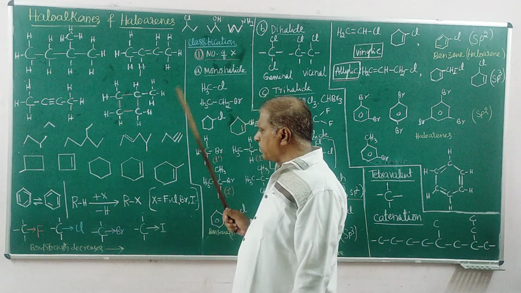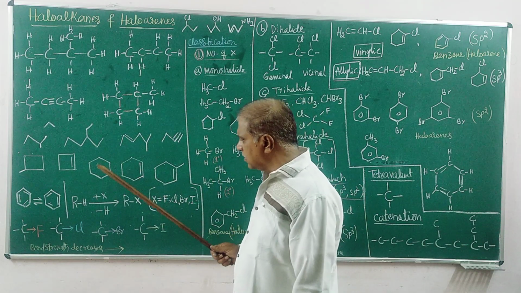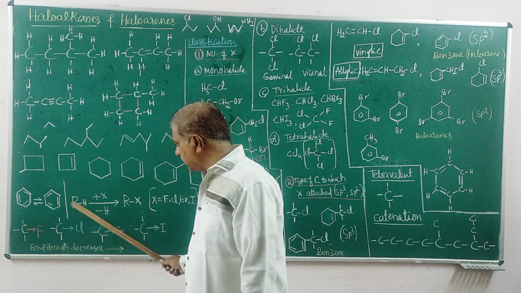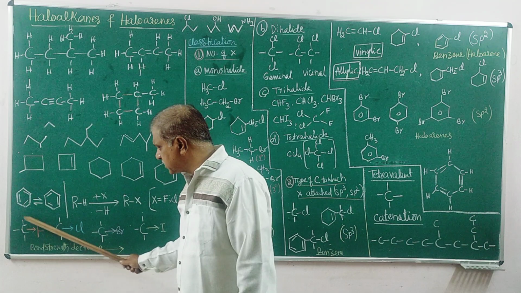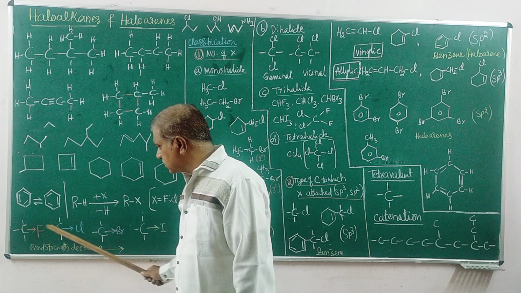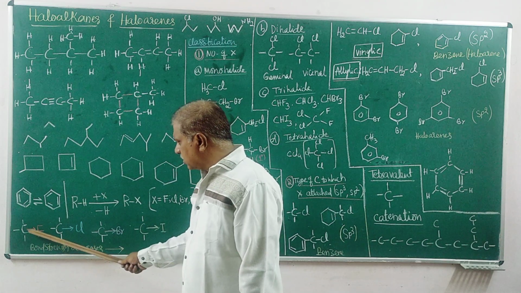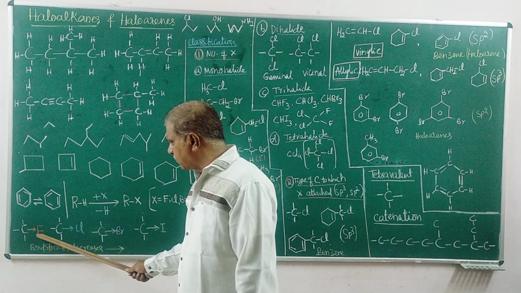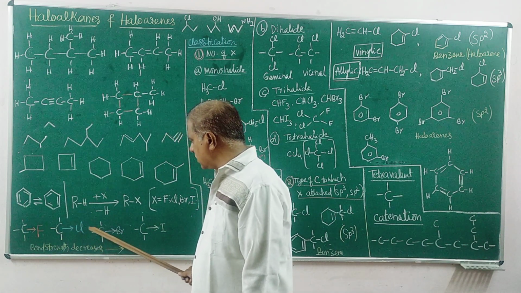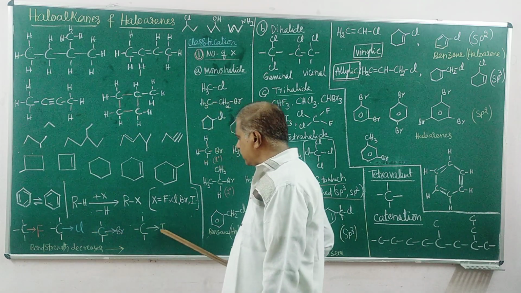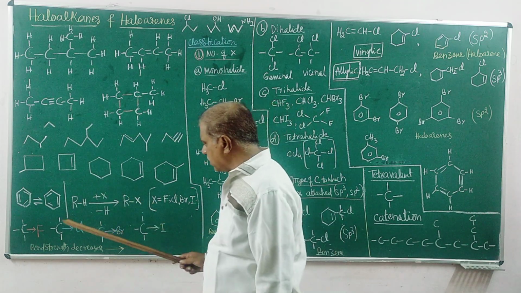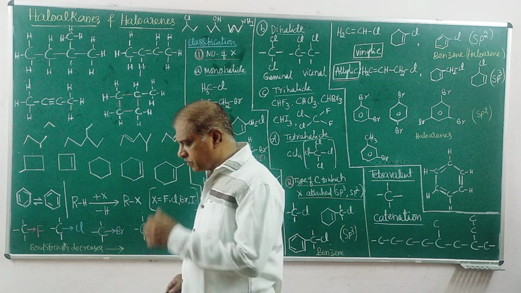After the chemical bond formation, the halogen bonds with the carbon only, and inside R there are all the other structures. Chemical bond between carbon and chlorine, carbon and hydrogen: look at the chemical bond, you need to study it.